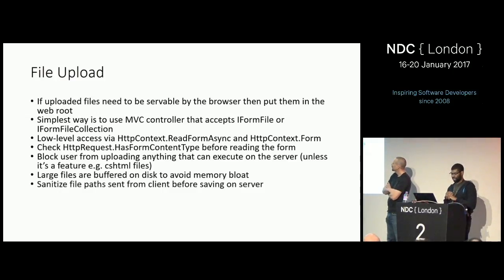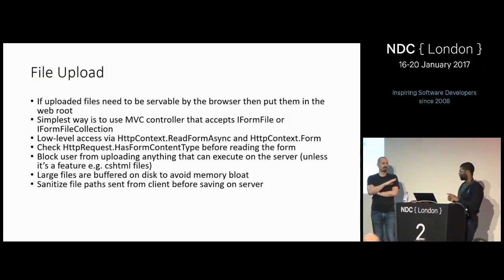Okay, this is a pretty good one. When someone uploads a file, the file name comes from the client side, which you can't trust. The client is untrustworthy. So by default, if you take that path, path combine it and save it to disk, and it has a path traversal to your C drive, you don't want to save files on your hard drive. But of course, your app is running as a low privilege account, so that will never happen. Don't sudo run your app on the server and give it admin privileges.